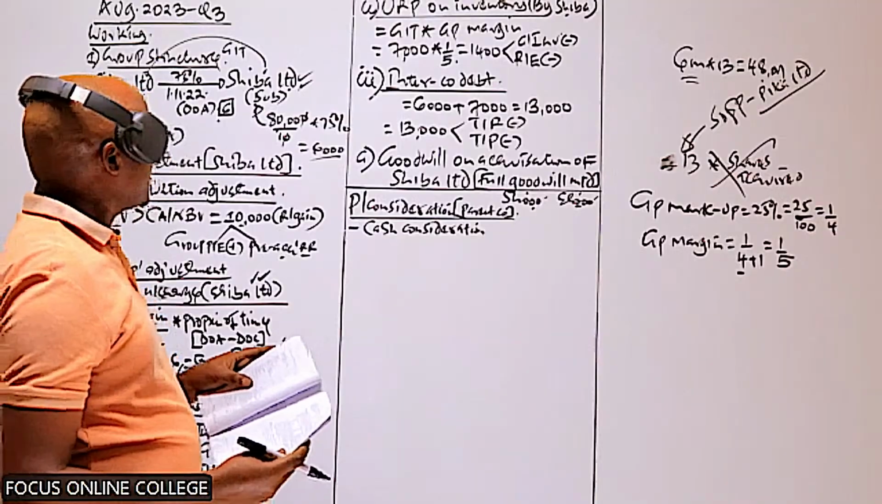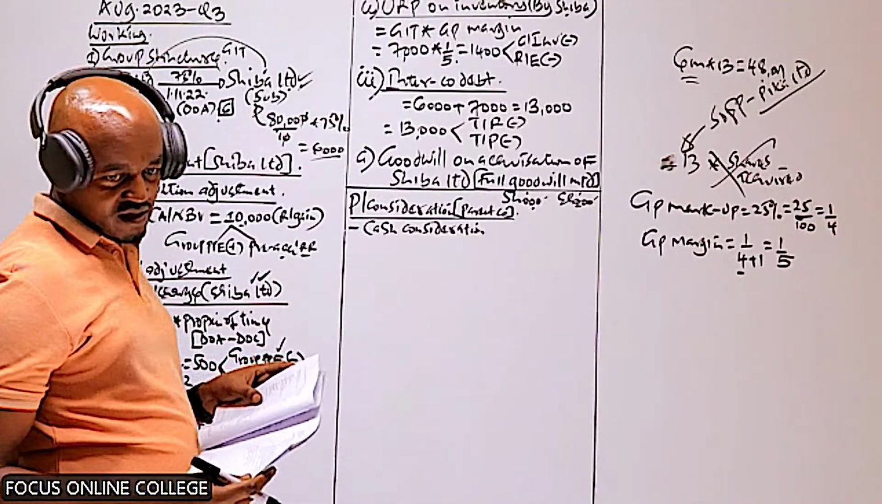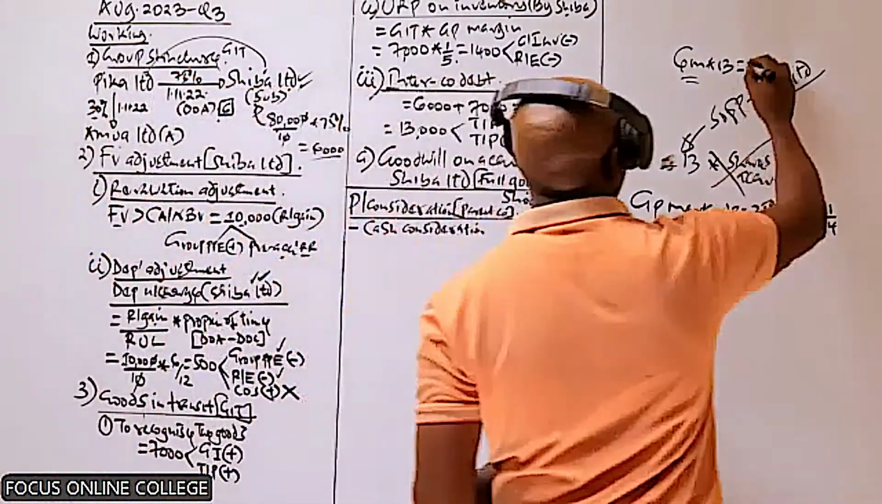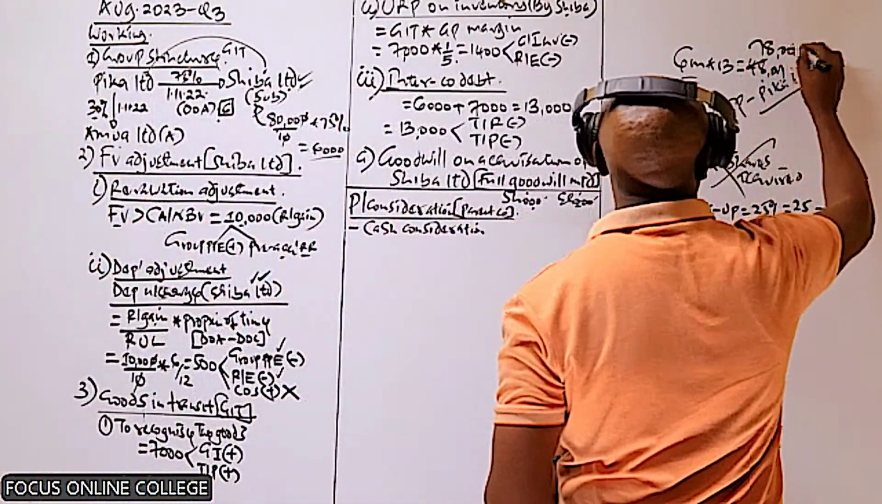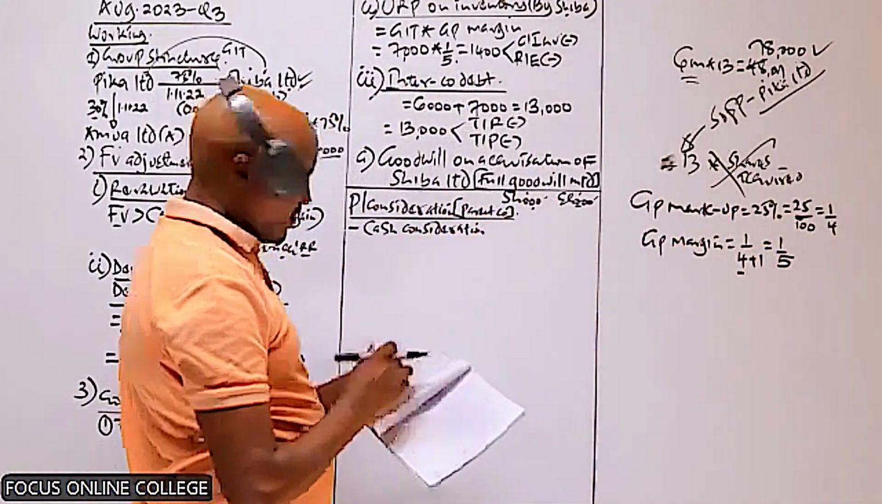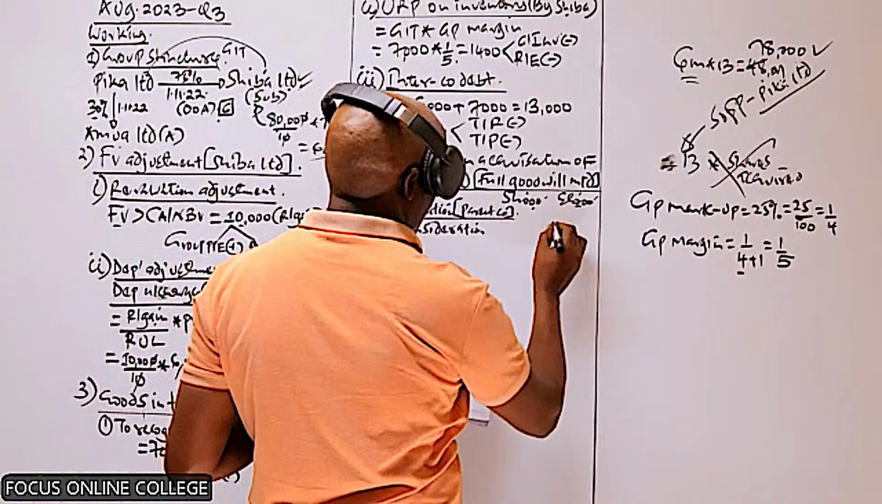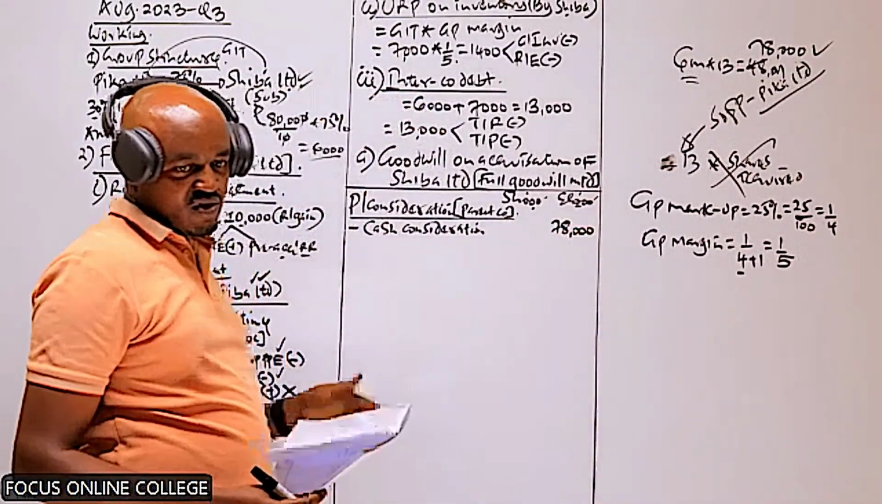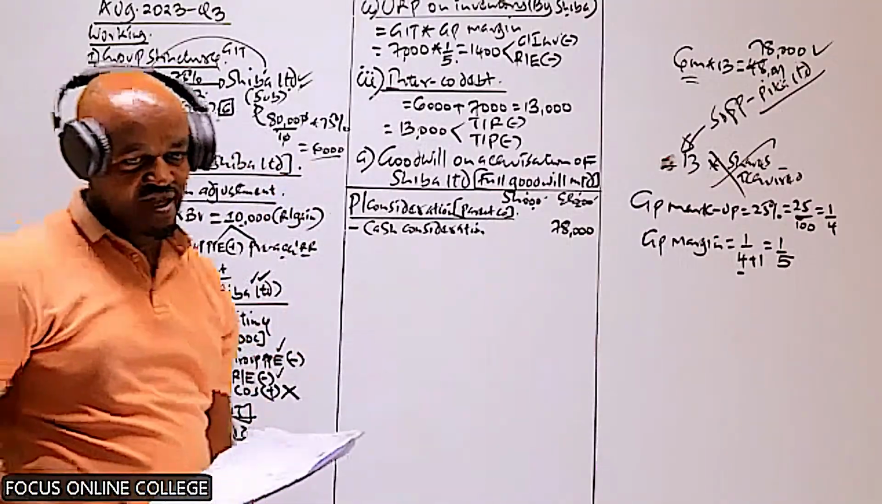Alan, what are you referring to, 78 or 48? Okay, so the price is okay. This one should be 78, not 48. Yes, so that one is okay. It should be 78. So therefore, the cash consideration here is 78. So 13 shillings times the shares acquired.